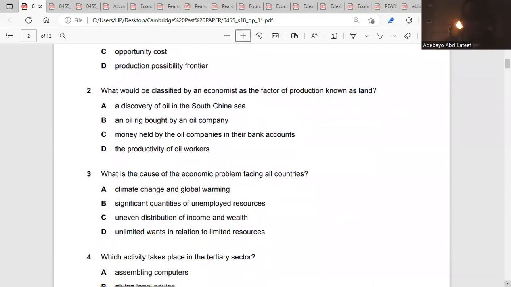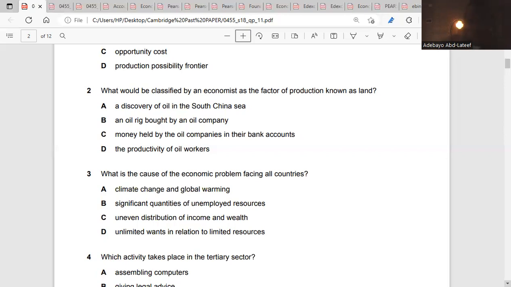Question 2. What will be classified by an economist as the factor of production known as land? A, a discovery of oil in the South China Sea. Why is it a discovery of oil in the South China Sea? Discovery of oil is natural resources. That means this is natural resources. When you talk about land, an example of land is sea. The mountain is land, the river is land. So the answer is A.